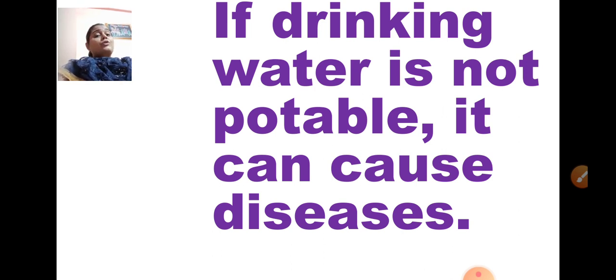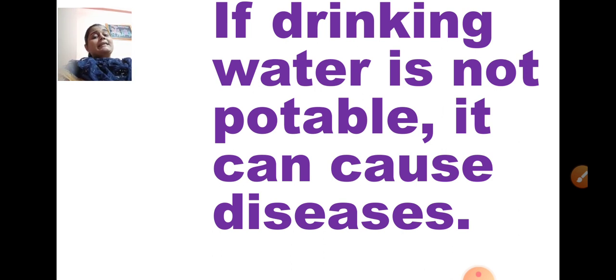Whenever you want to drink water, you should not directly open the tap and drink from it. You should see that it is first boiled or not. Your mummy takes care in the house. The drinking water is kept separately in one clean utensil which is covered, and it is always boiled, and only then your mother gives it to you. So that is called potable water.